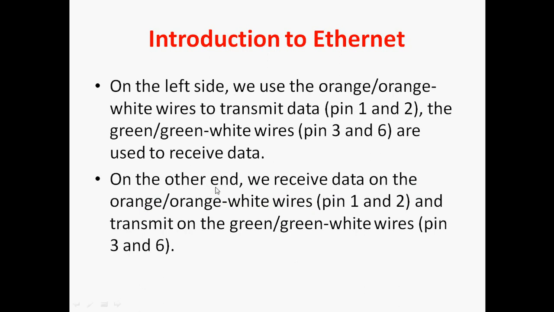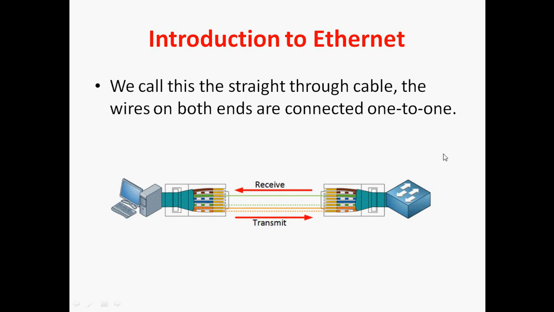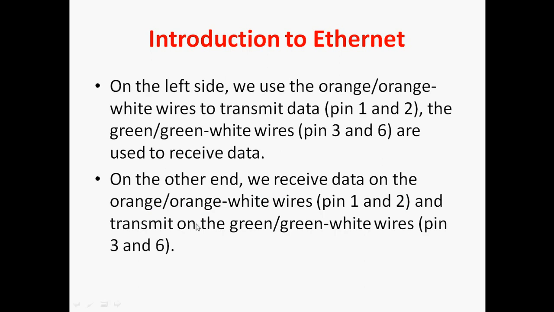On the other end is a switch. Pins 1 and 2, orange white and orange, are used to receive the data, and we transmit on the green white wires, pins 3 and 6.